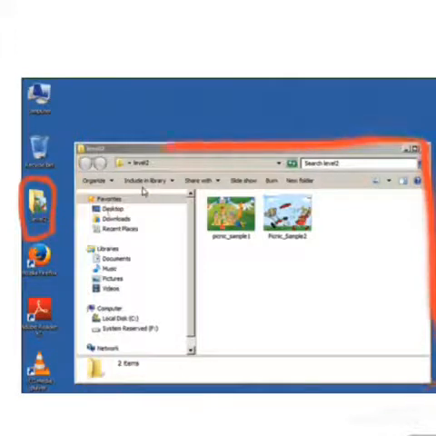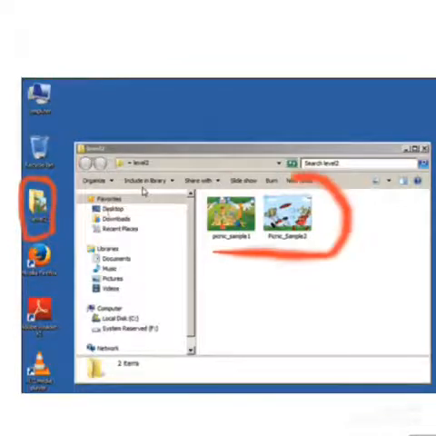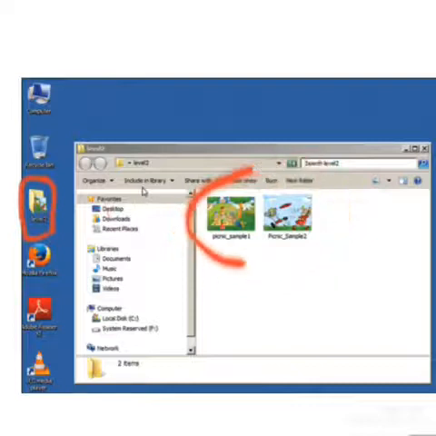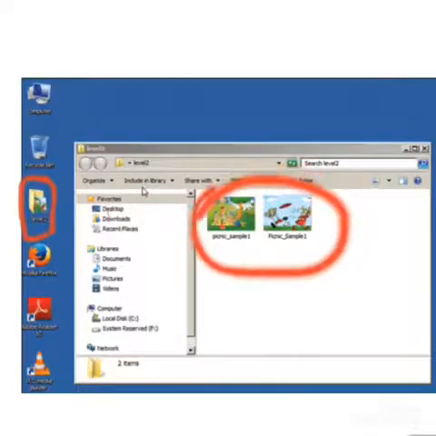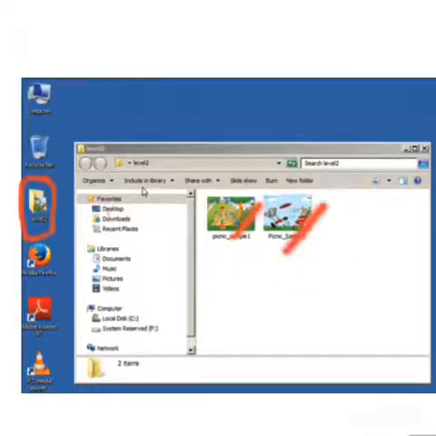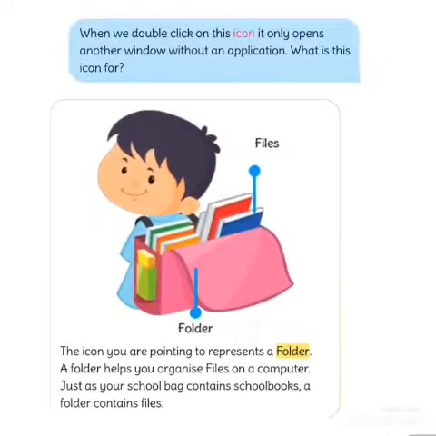Children, this is a folder. As I told, this yellow color picture is your folder. When I open a folder, see what I am getting inside the folder. I have two files. Whenever you open a folder, whatever you see inside the folder is your files.